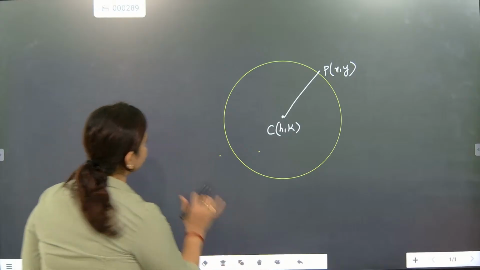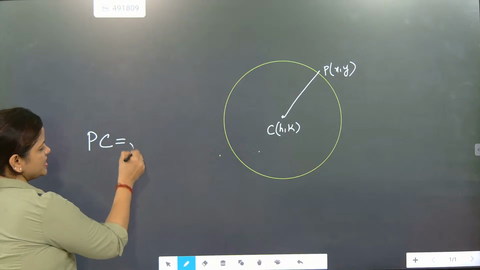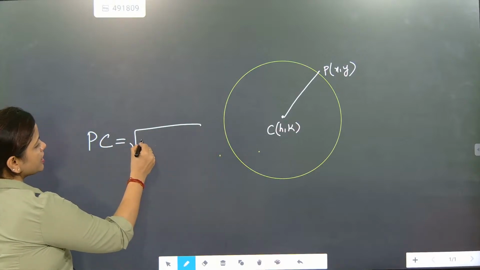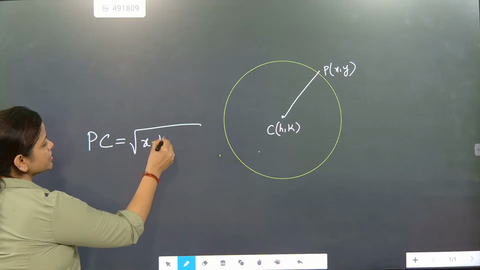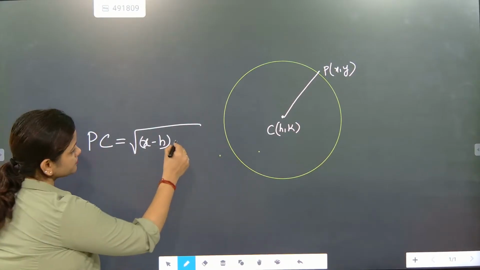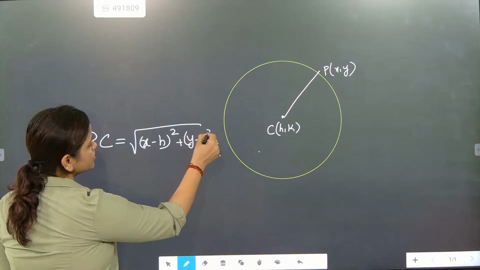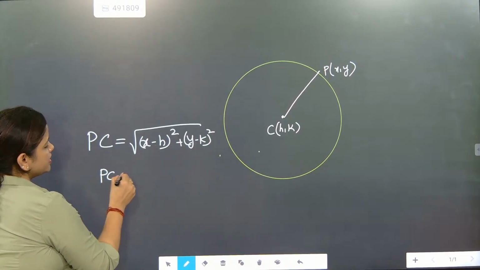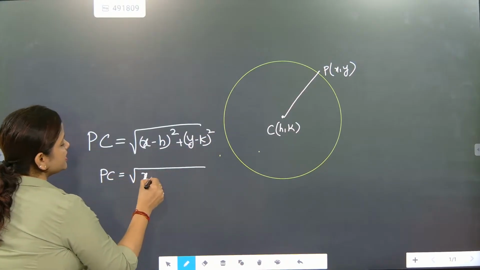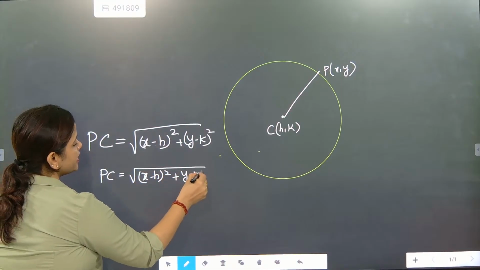Now one thing, please see here. Apply the distance formula. What is the distance formula for PC? It will become X minus H whole square, and then Y minus K whole square. So PC is equal to root under X minus H whole square plus Y minus K whole square.